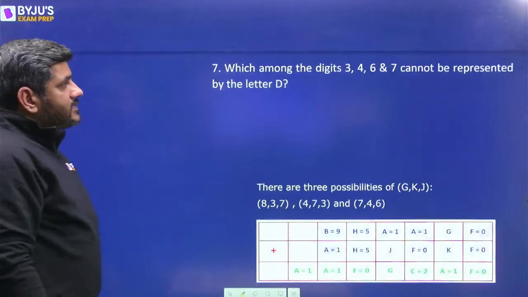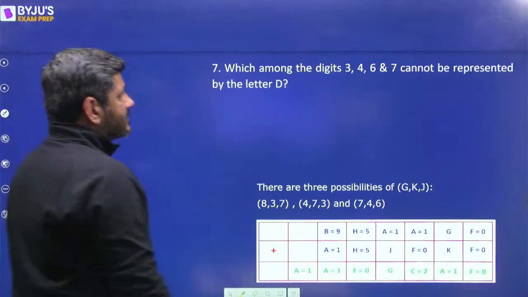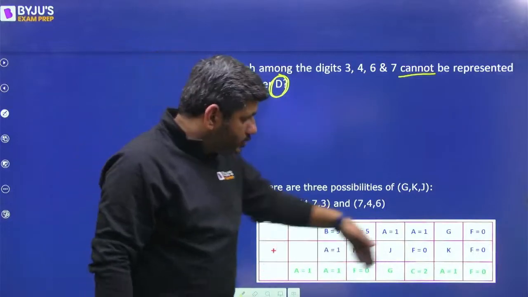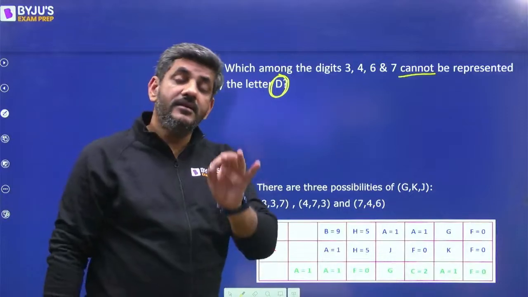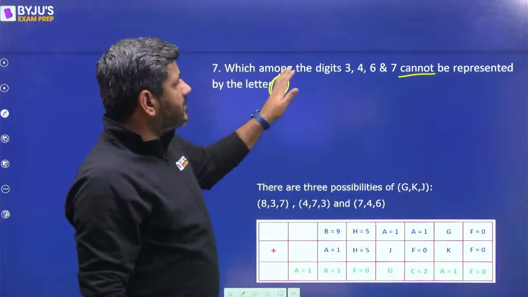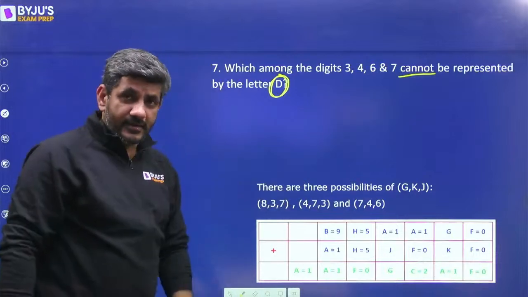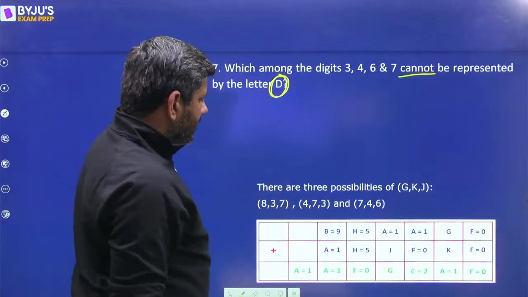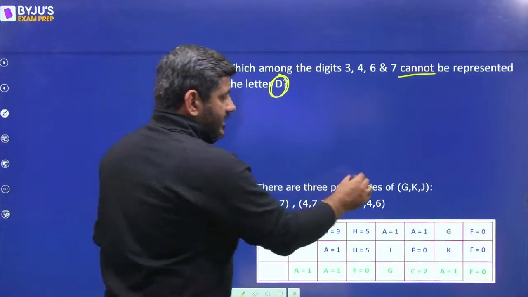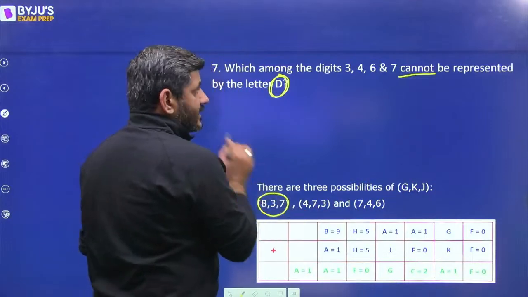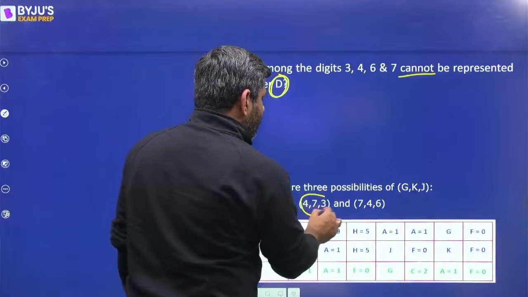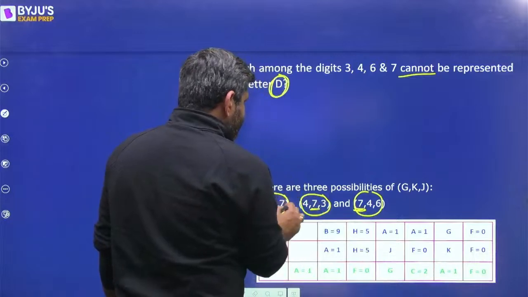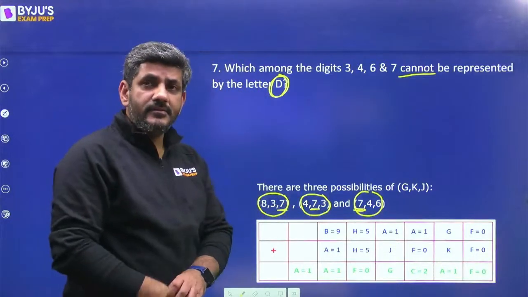Third question, which among the digits 3, 4, 6, 7 cannot be represented by letter D? ये D कहाँ है? D is a digit which is not used anywhere. Question कह रहा है which among 3, 4, 6, 7 cannot be represented by letter D? चलिए देखते हैं. देखिए 3, 4, 6, 7 की अगर मैं बात करूं तो पहली बात तो ये G, K and J they can be 837, they can be 473, they can be 746. So can I say a digit which is surely present in all 3 cases is 7?